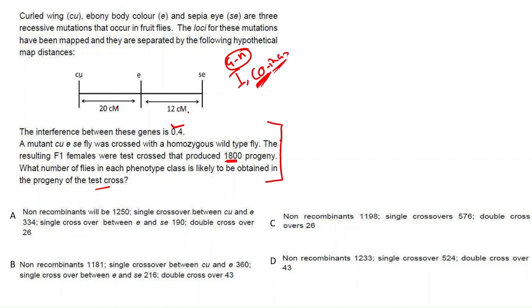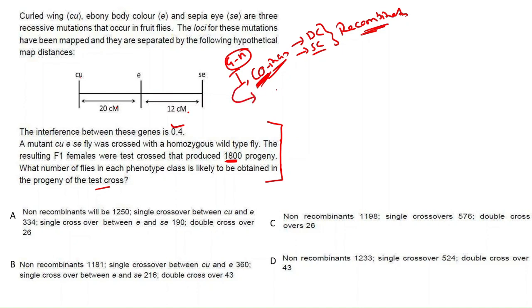So what is the coincidence of getting a double crossover product or a single crossover product? Means the coincidence of getting a recombinant offspring from the cross between these flies. Now you have this distance between the genes. Let me talk about interference.